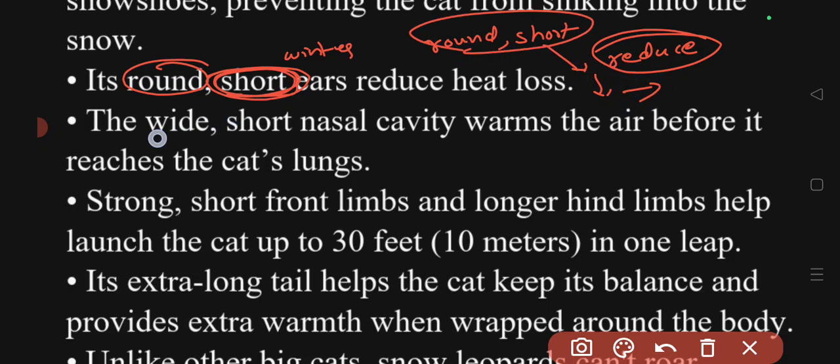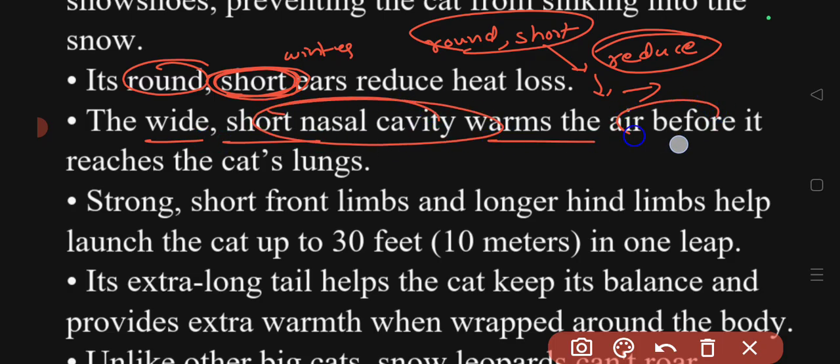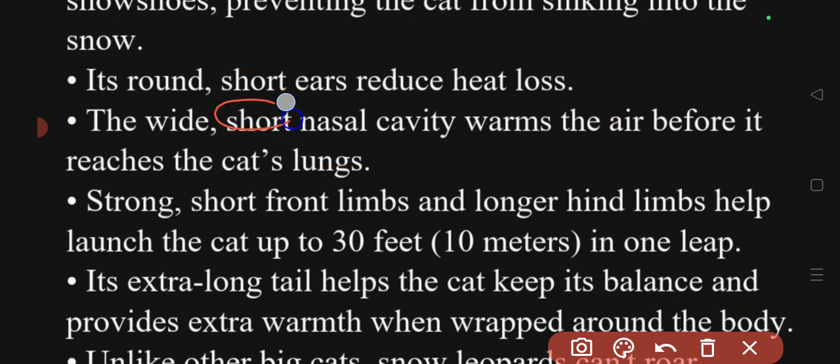It will have a wide, short nasal cavity that warms the air before it reaches the cat's lungs. The nasal cavity is very, very short, and it is wide. This will help the warm air reach its lungs quickly.